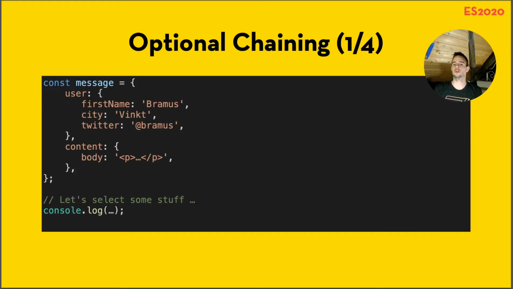Now let's select some stuff from there. For example, well, we'll use console.log to output it on the screen. Let's select the first name from there. console.log(message.user.firstname), and of course my first name will be shown on screen. Bramus, that is correct. Now let's select some inexistent stuff. For example, my last name, it is not defined there on message.user.